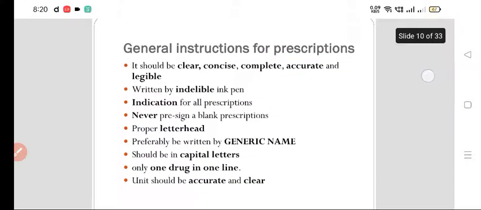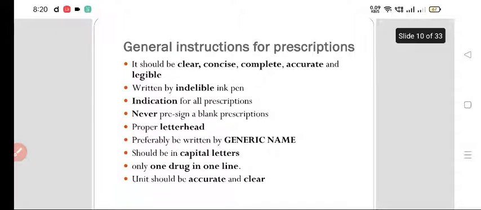Now, what are the general instructions for prescriptions? It should be clear, concise, complete, accurate, and legible. It should be written with an indelible ink pen, not a pencil, which cannot be wiped out.